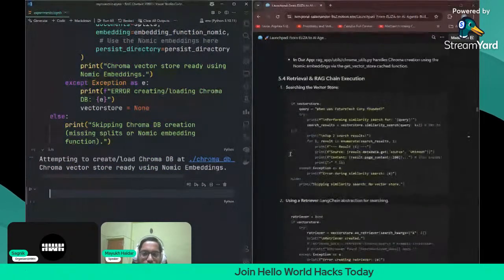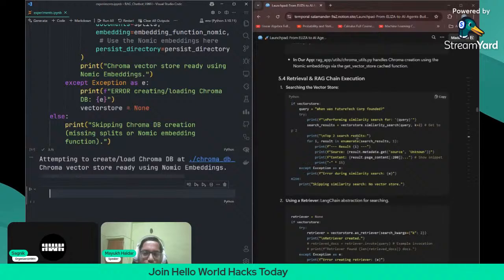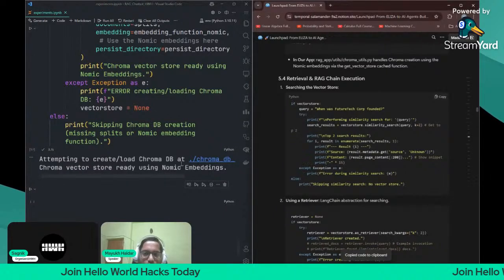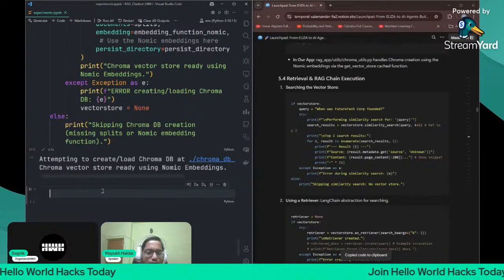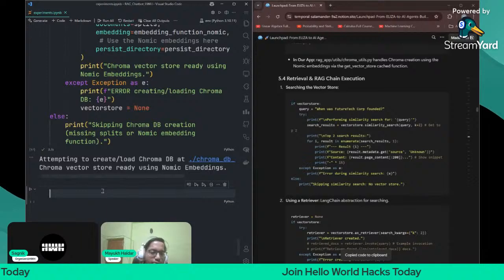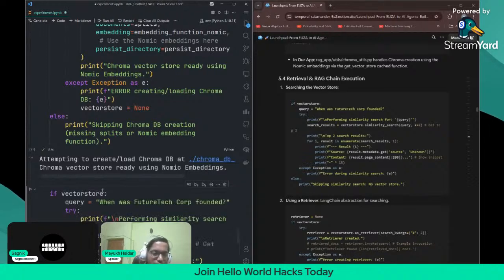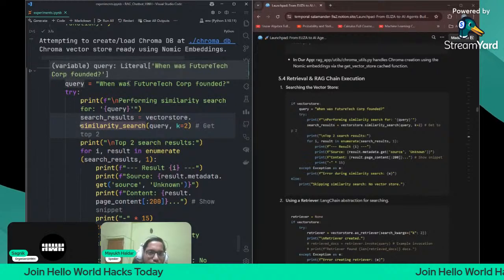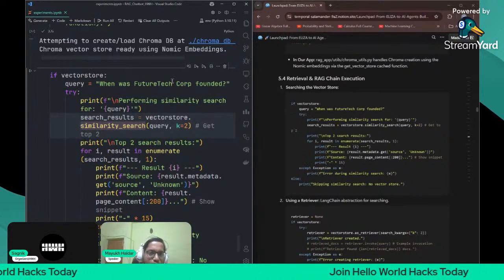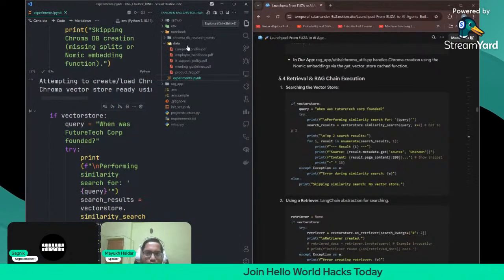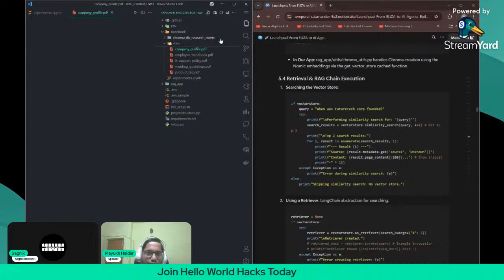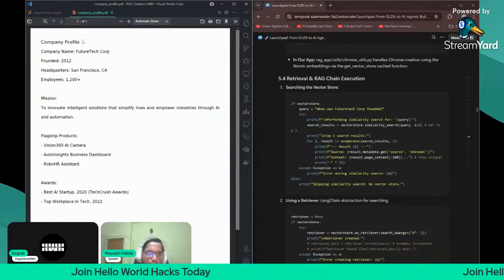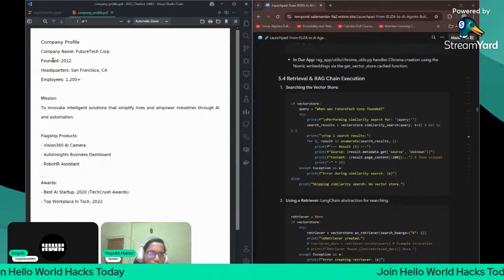Now we'll create a retriever. But before creating the retriever, let us see what it actually looks like to retrieve some documents from the vector store. Let us see, if the vector store object is there, then query only: when was Future Tech founded. In our documents we had a company profile, and in the company profile the company name was Future Tech Corporation, founded 2012.